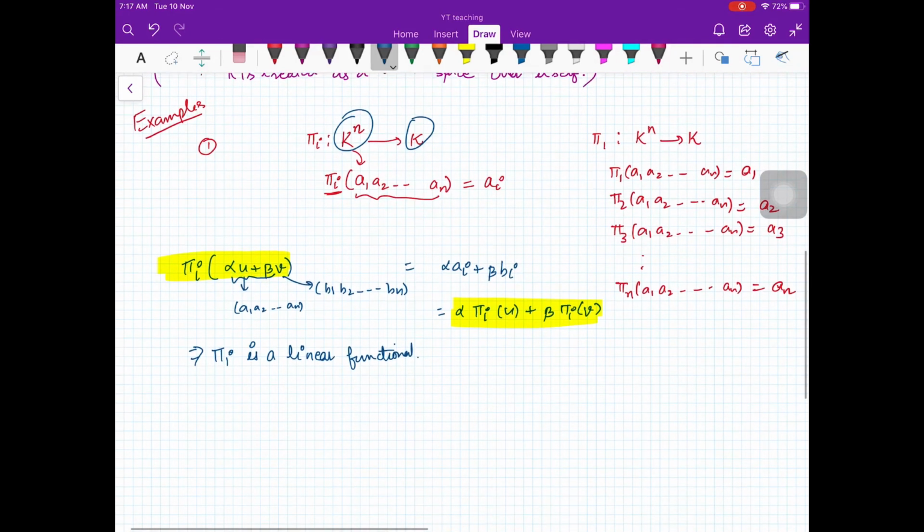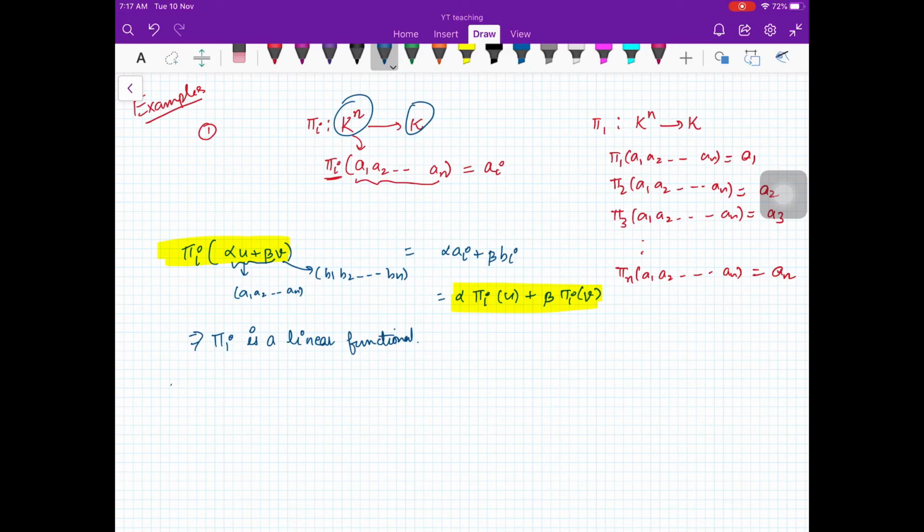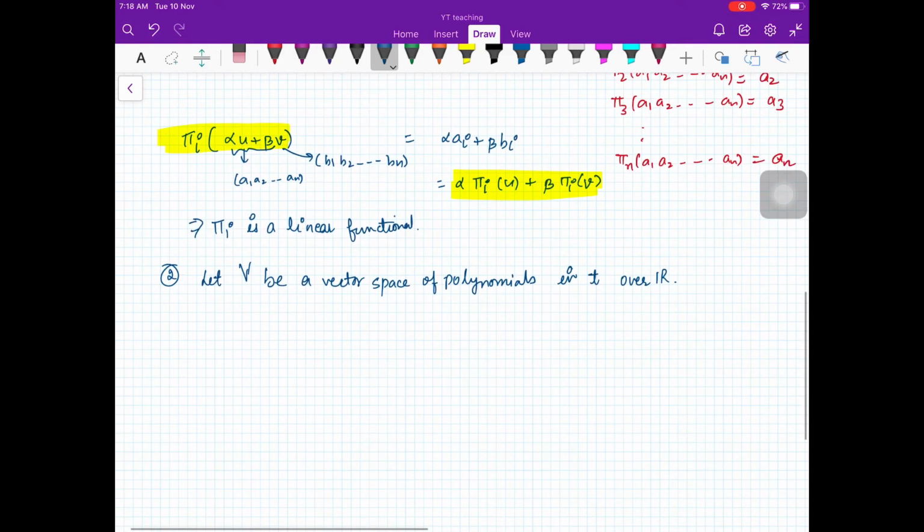Like that there are so many examples. So let us look at the second example. Let V be a vector space of polynomials in t over R. So the field is R, and you define J, a linear transformation from V to R, which is your field.